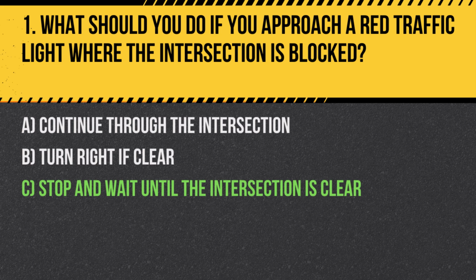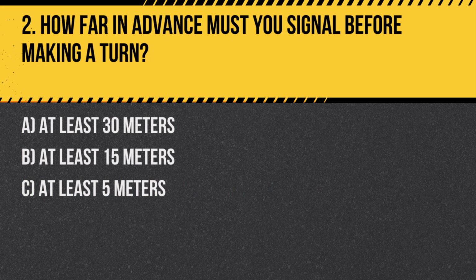You must always stop at a red light and only proceed when it's safe and legal, particularly ensuring the intersection is not blocked. Question 2. How far in advance must you signal before making a turn? A. At least 30 meters. B. At least 15 meters. C. At least 5 meters. Answer: A. At least 30 meters.